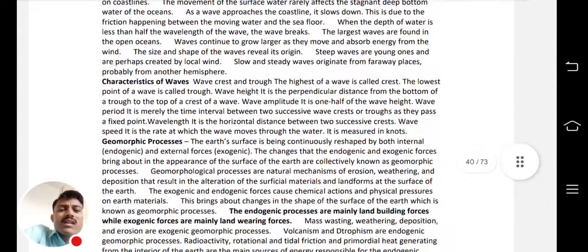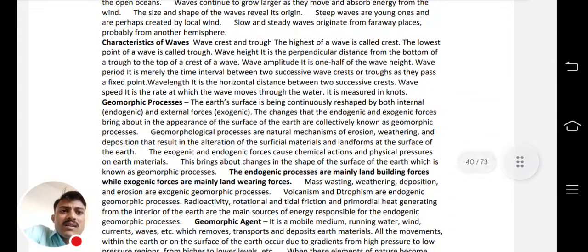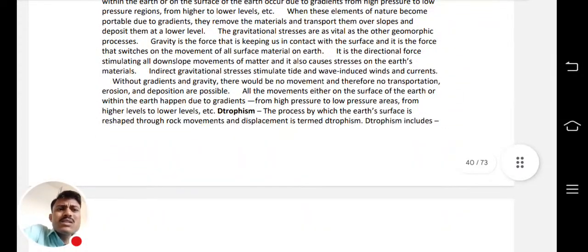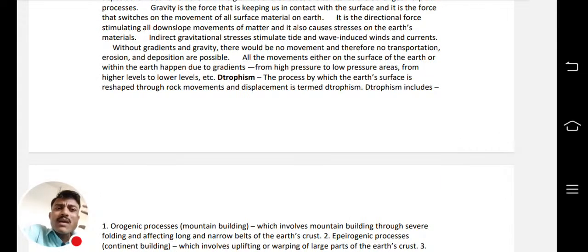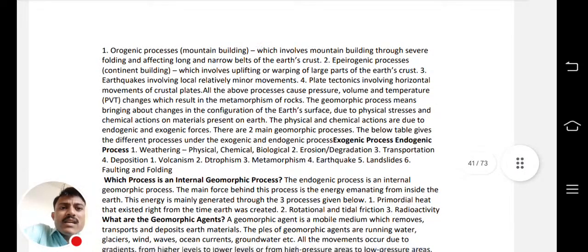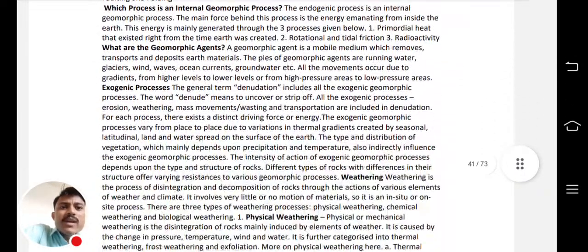What are the characteristics of waves? Then geomorphic agents. I want to just finish fast, therefore I am taking only the points, but I will explain this PDF in detail. Okay. Then which process is the internal geomorphic process? What is the geomorphic agent?